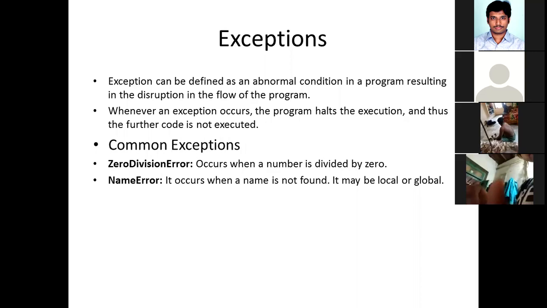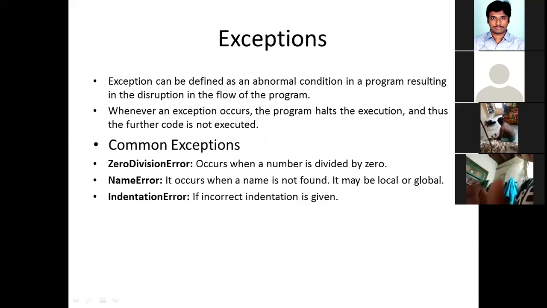In the previous case, when did you get the name error? If you use a variable without declaring it, you get this exception. In the previous case, spam was not declared, but you used it. That is an example of a name error.